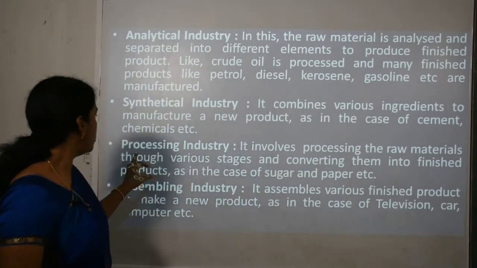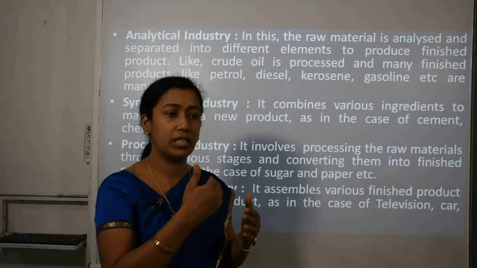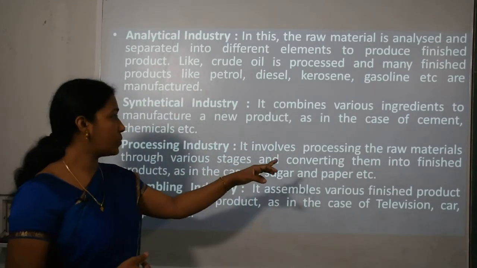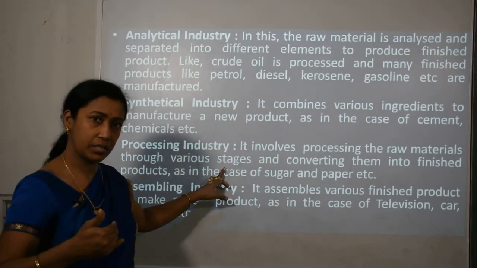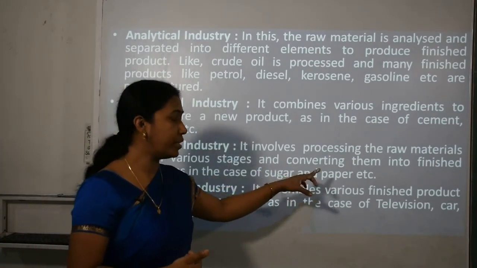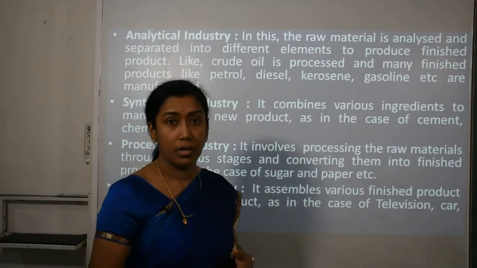Now third is processing industry. As the name suggests, processing involves a certain procedure. It involves processing the raw materials through various stepwise stages and converting them into finished products, such as in the case of sugar and paper.